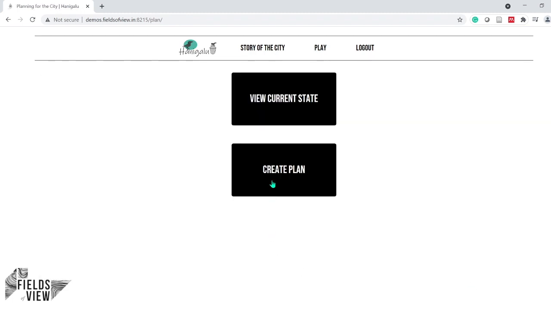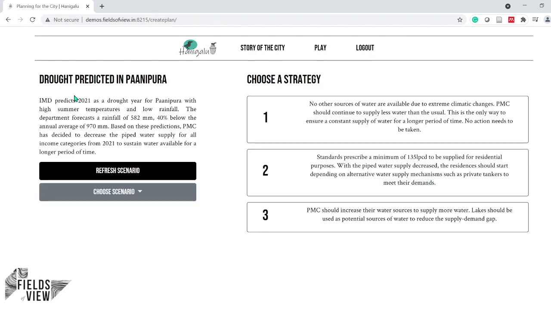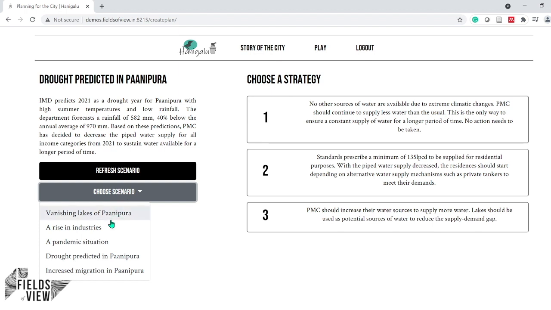Once I choose the create plan again, I am encountered with a different situation. What if the student wants to go back and try out all strategies for the same situation? The tool offers you an option for that. You go to the drop-down menu here, which lists the different events which are modeled into the tool.